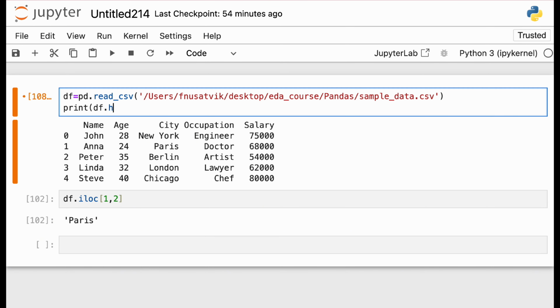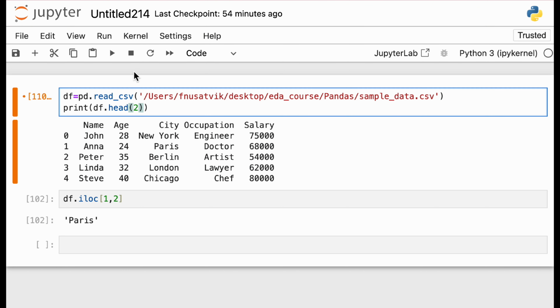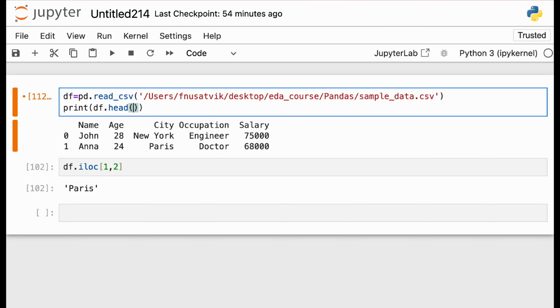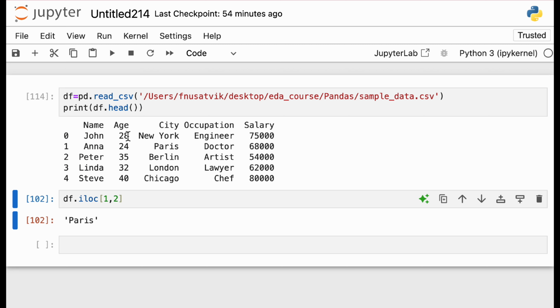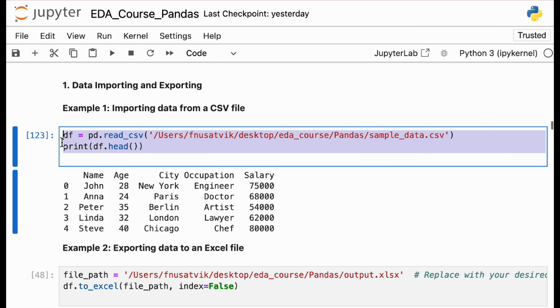df.head. So what does head give? When you work on real data sets, there are a lot of rows, so you cannot load everything. You just want to check the structure, so you just use head. By default, it gives you the top 5 rows. Now if you change the value here, for example, you just put 2, it will give you 2 rows. Depending on how many you want, it will give you. By default it's 5. So this is how you load the data in your Python working directory.